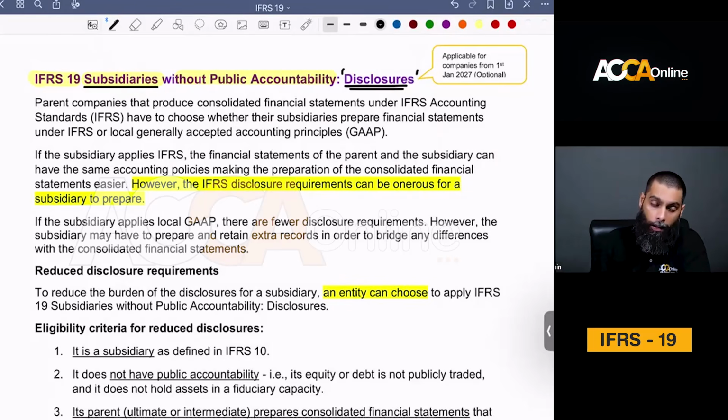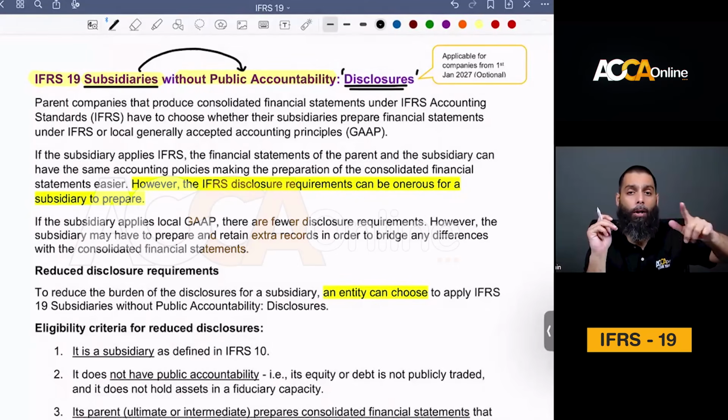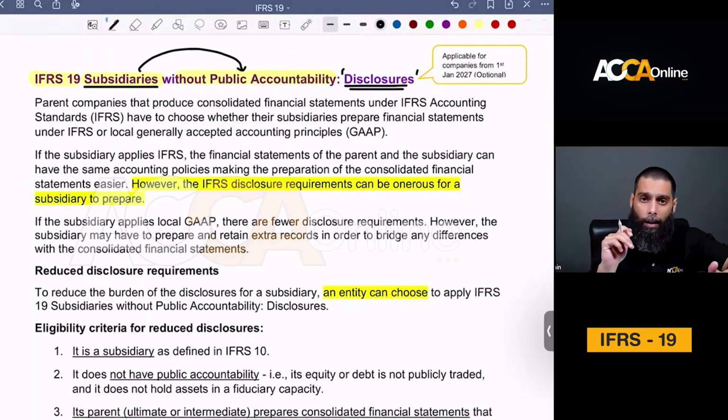Sir, does IFRS 19 apply on each and every subsidiary in this world? No. IFRS 19 only applies to those group companies or subsidiaries that are without public accountability. And I'm repeating this again and again. Three things you need to consider within the name of IFRS 19, and you repeat it after me because you are not going to revise this accounting standard anyhow. So three things that you need to focus on.